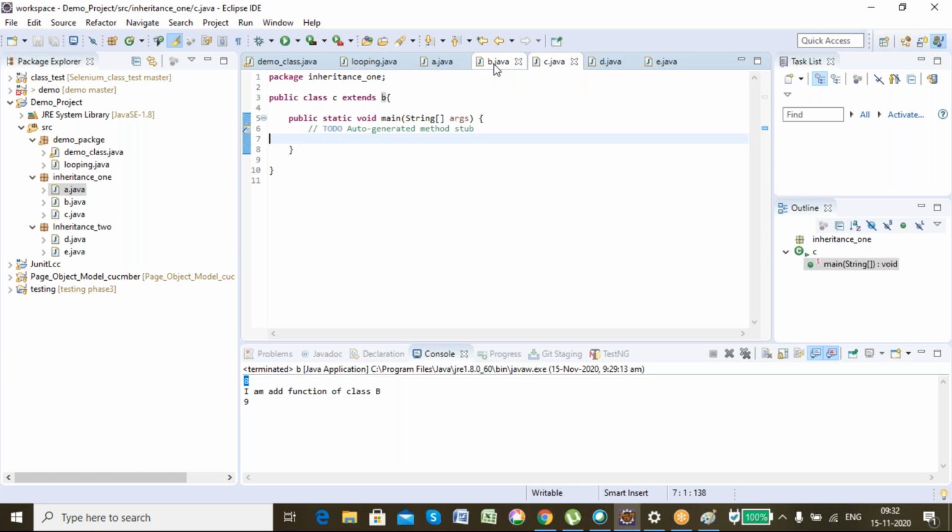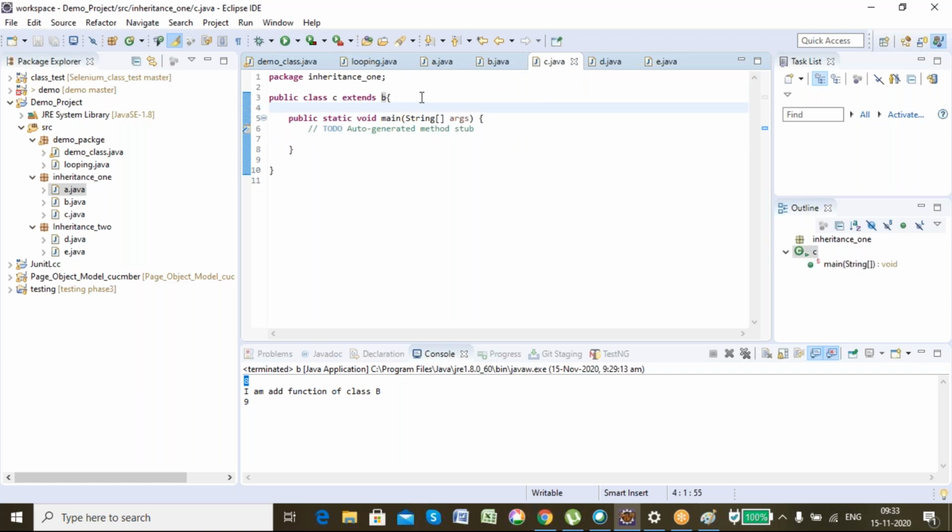In interview say that multiple inheritance is not permitted in Java because it's written everywhere. But I will show you that using the predefined classes, you are doing multiple inheritance. But don't go with that answer. You go with the answer that multiple inheritance is not allowed because it's written everywhere.